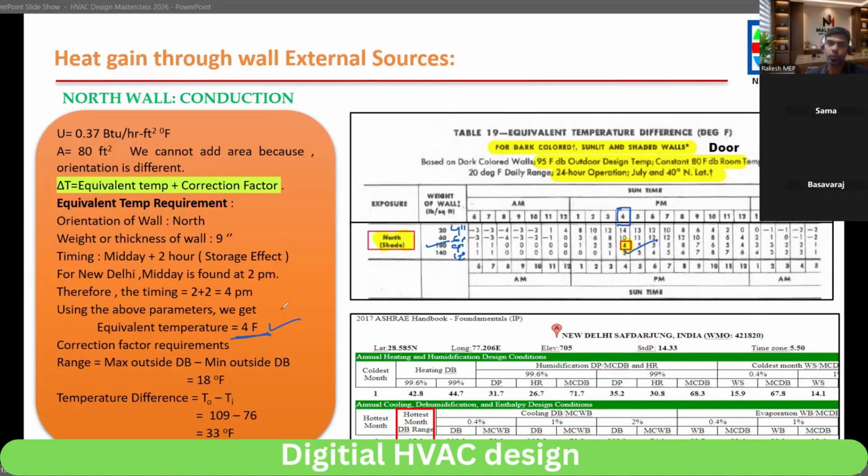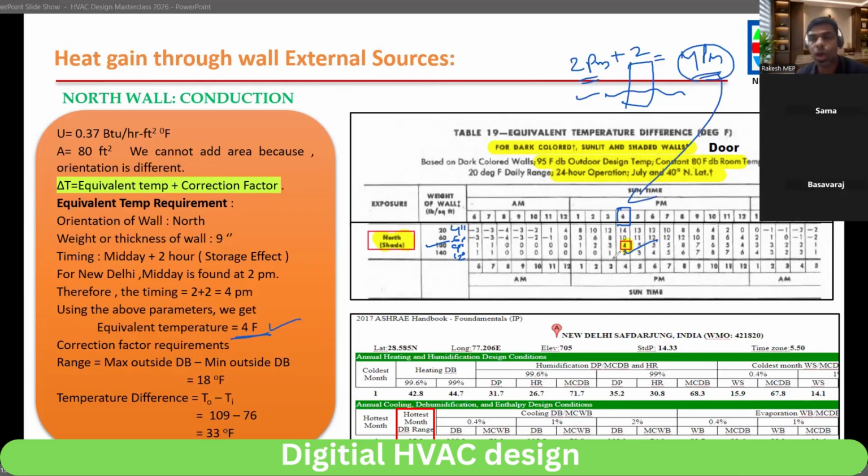Sir, this storage effect, what we are discussing now, where will it get stored? I told you, outside temperature, for example at 2 p.m., is more. Generally at midday, 1 p.m. to 3 p.m., you have more temperature. That heat will take 2 hours to transfer to inside. So around 4 p.m. you will have more temperature inside. So that 4 p.m. we have to calculate here.